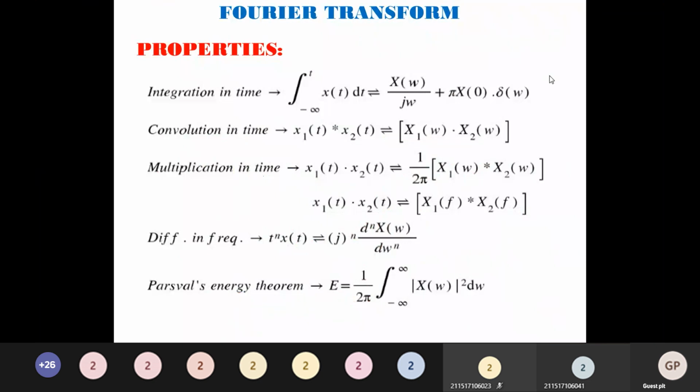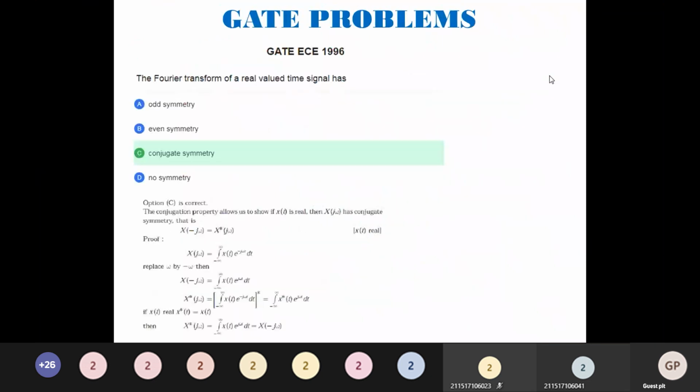Next property is very important. We will try to recollect what are the properties that we have seen. The first property that we have seen is linearity property. Second property, time reversal. Third one, conjugation.